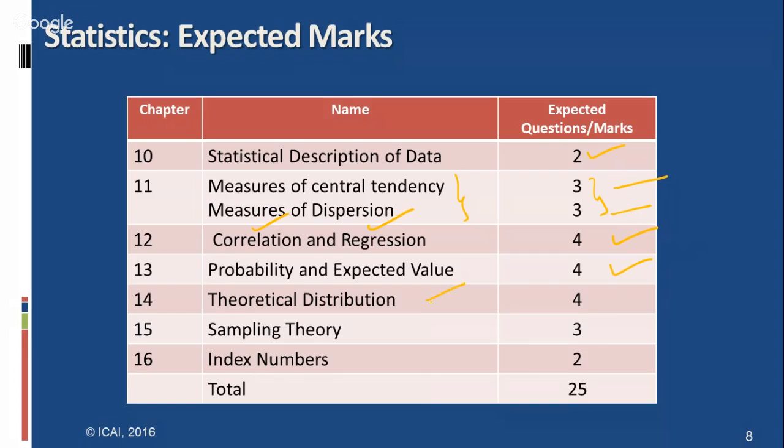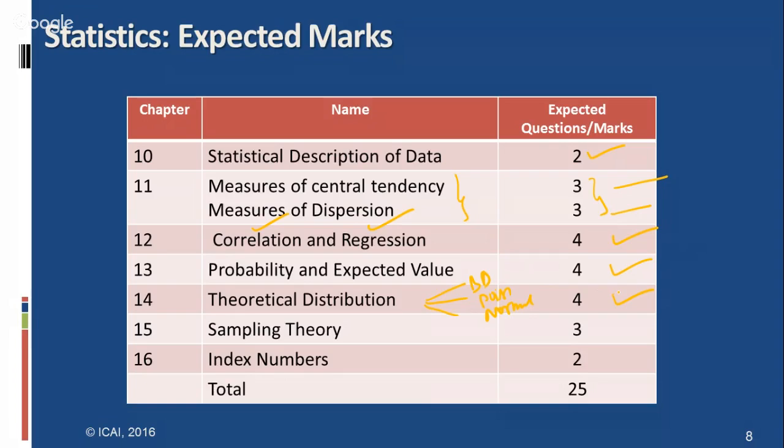And theoretical distribution, we have the binomial distribution, Poisson distribution, and normal distributions. And their respective properties, you have to thoroughly prepare each property of binomial distribution, Poisson distribution, and normal distribution. And the 4 questions can be easily attempted from this chapter.